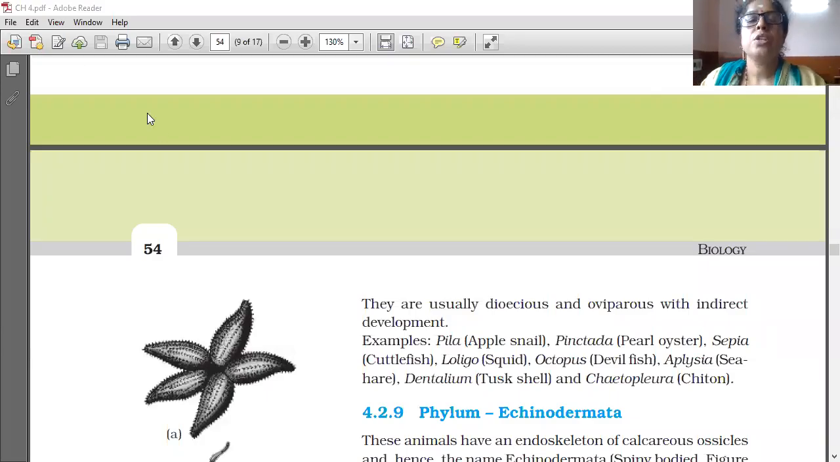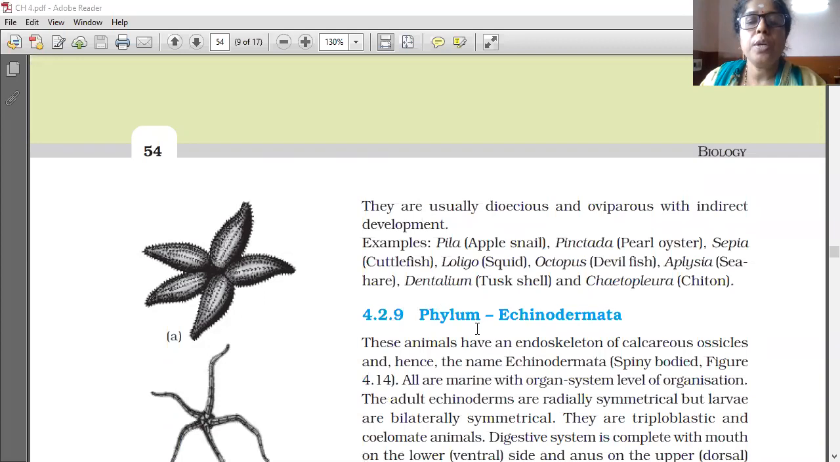Good morning students. Today we are going to learn phylum Echinodermata. These animals have an endoskeleton of calcareous ossicles, and hence the name Echinodermata.